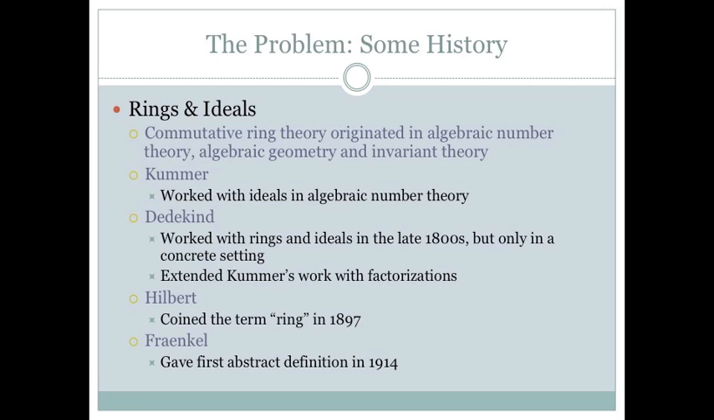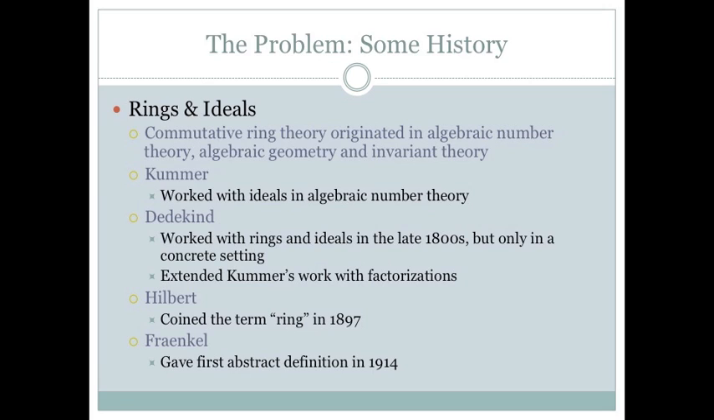Before we look at Noether's work, a bit of history on rings and ideals is necessary. Commutative ring theory originated in algebraic number theory, algebraic geometry, and invariant theory. Kummer was one of the first mathematicians to work with ideals, and he did so in algebraic number theory. He discovered that he needed unique factorizations in trying to prove Fermat's last theorem. Dedekind also worked with rings in the late 1800s, but he only worked with them in a concrete setting, not in the abstract setting that you'll see Noether did. He was working to extend Kummer's ideas from earlier.